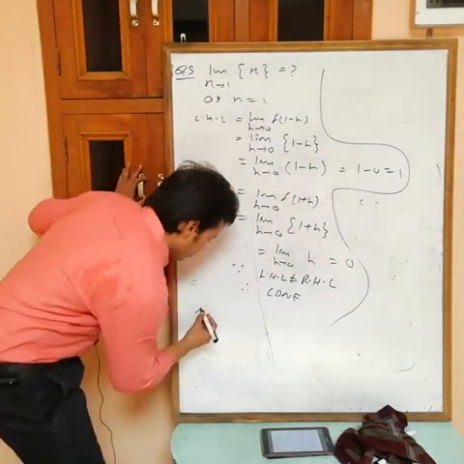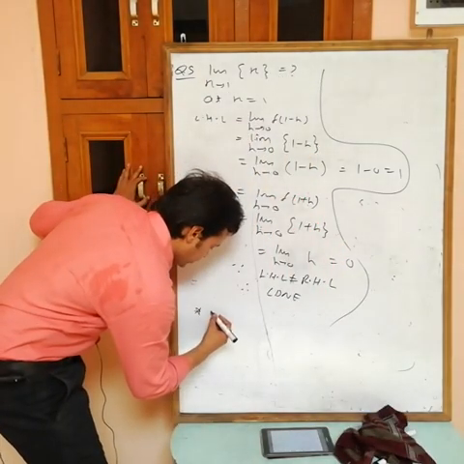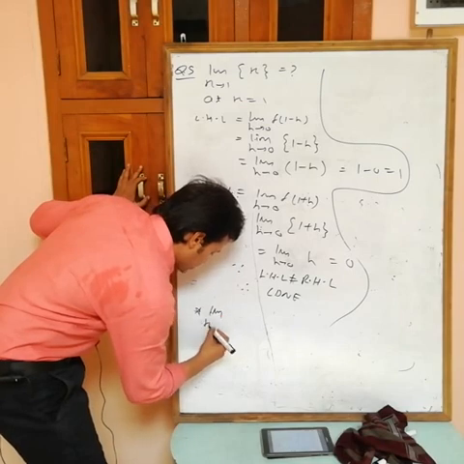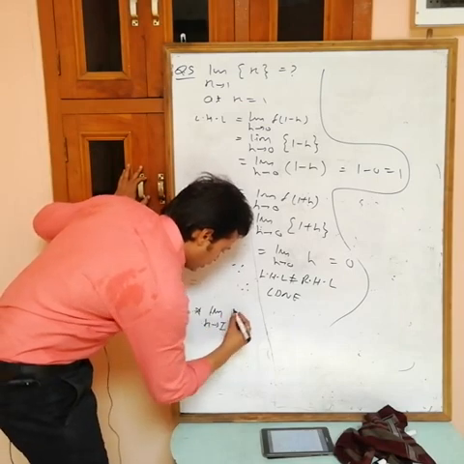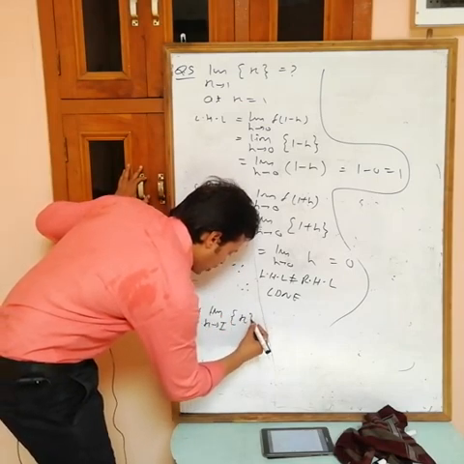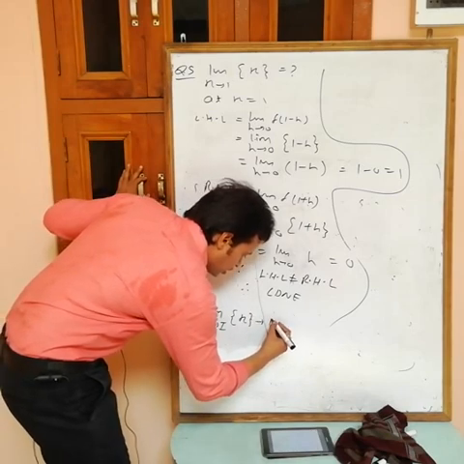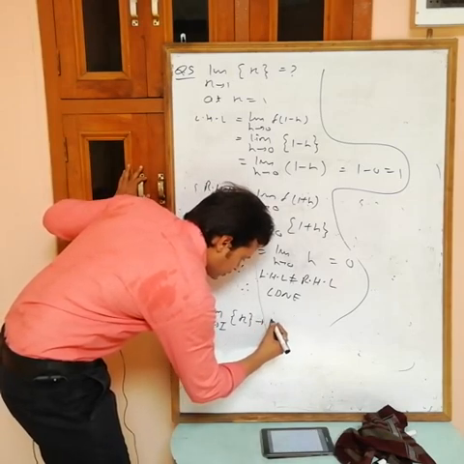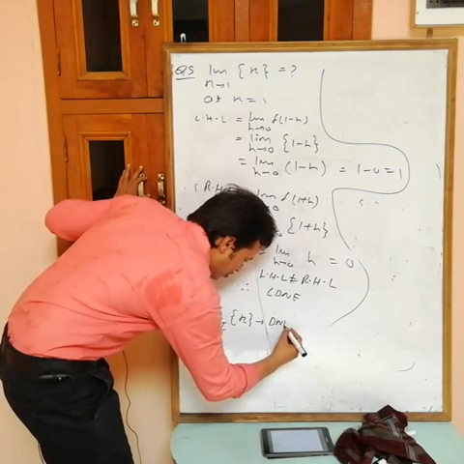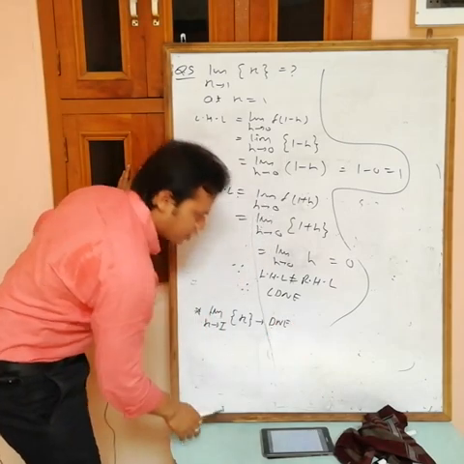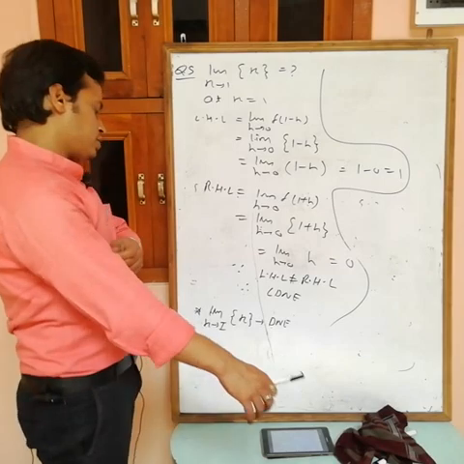So here you have to remember that the limit as x tends to any integral value of the fractional part of x does not exist.